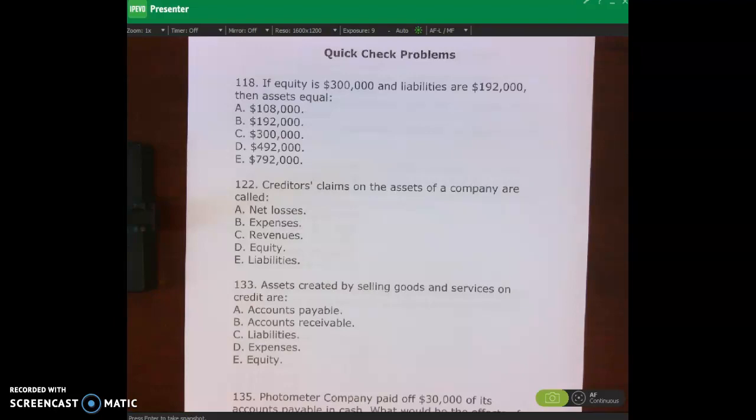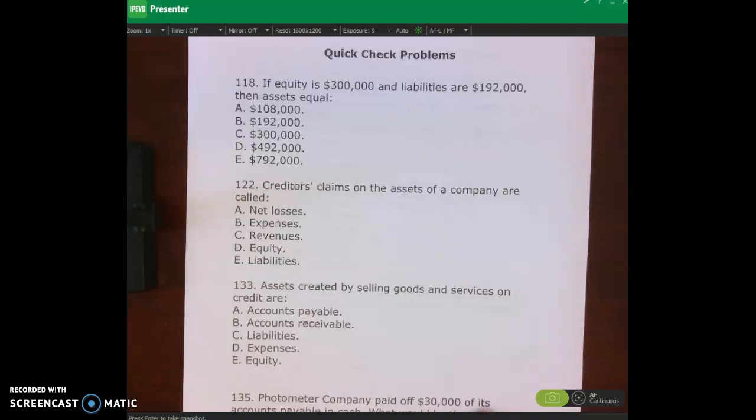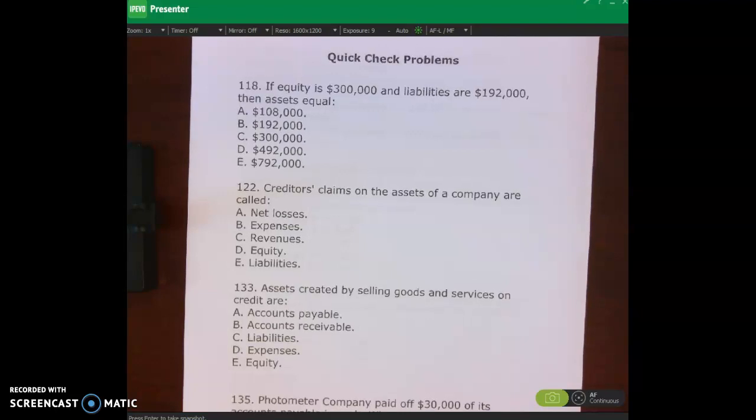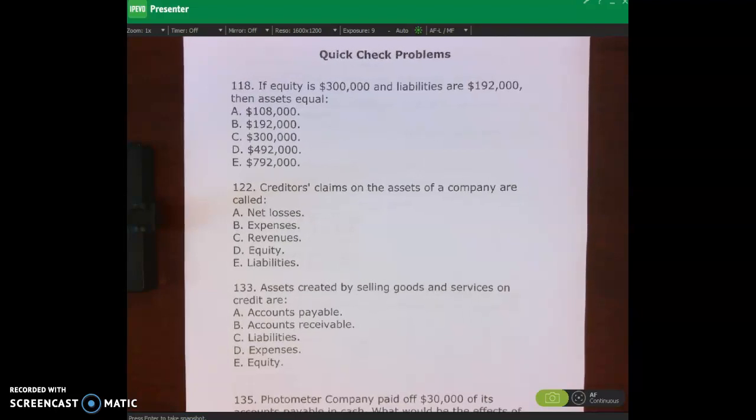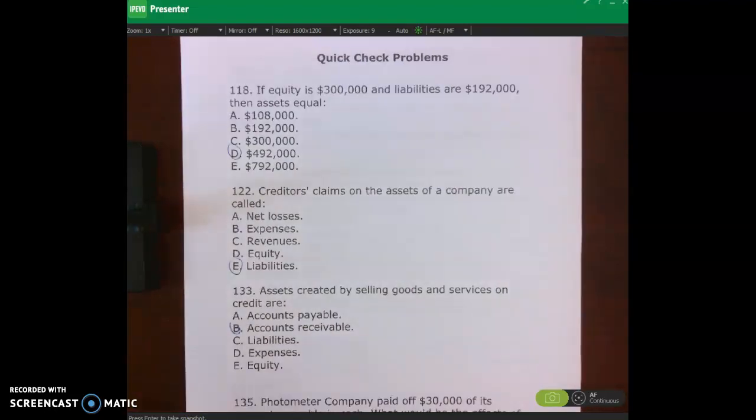Hello and welcome. So I'm on page 18 of your course pack. What I want you to do is pause the lecture video and do these problems on pages 18, 19, and 20, and then come back and we'll check it together. Okay, thanks so much. Okay, hello and welcome back.